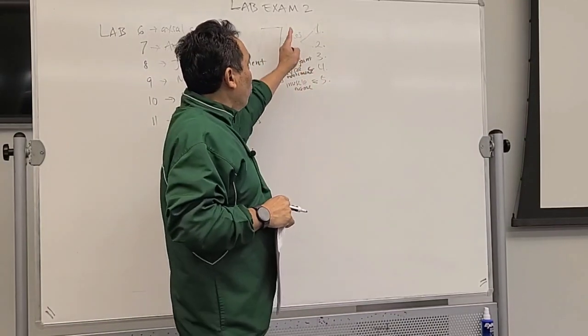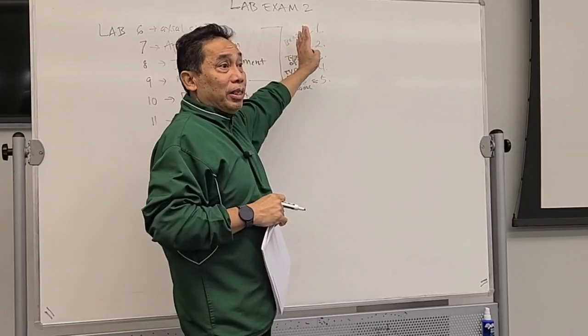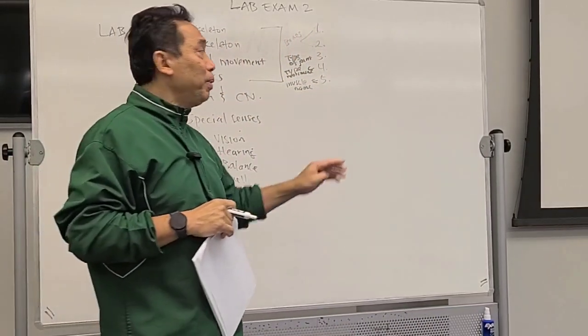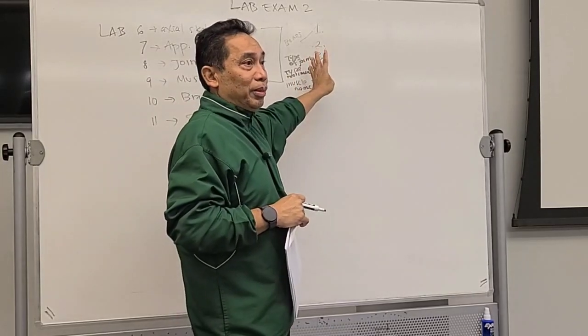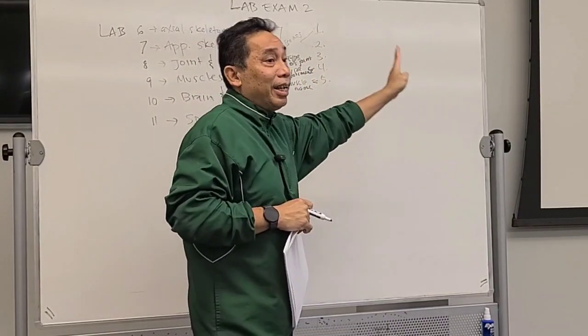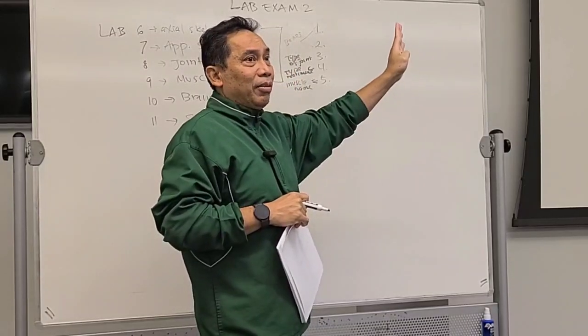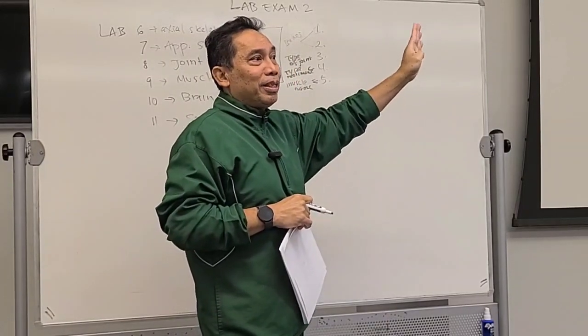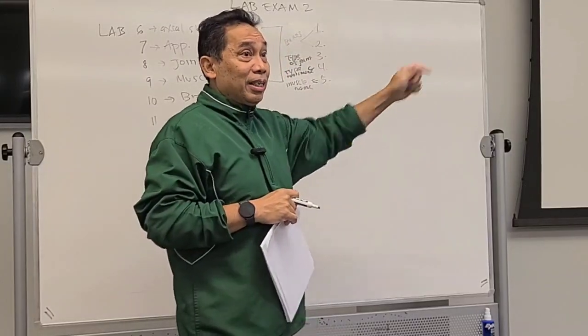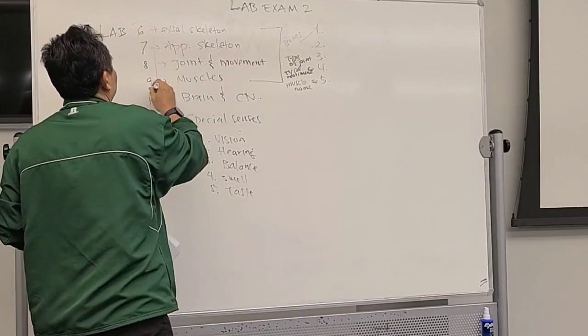So one group will consist of 5 questions. For these labs, there may be several groups. Maybe 1 to 5 is one group, 6 to 10 is another group, and 11 to 15 is another group. Do you get this one?